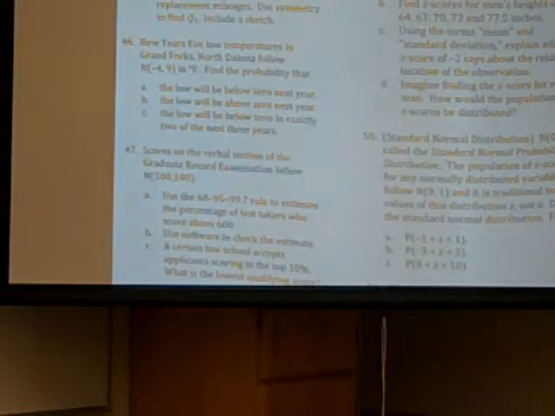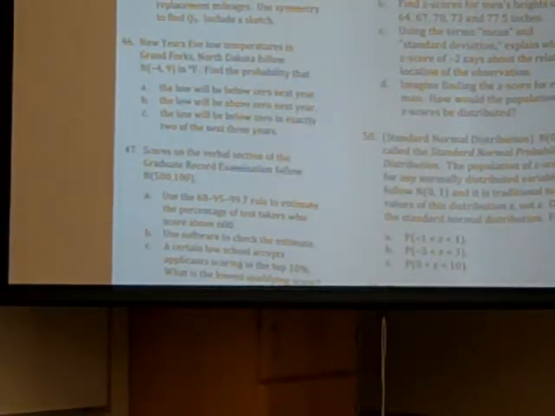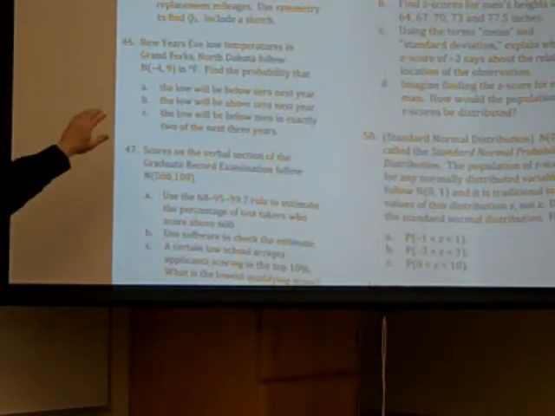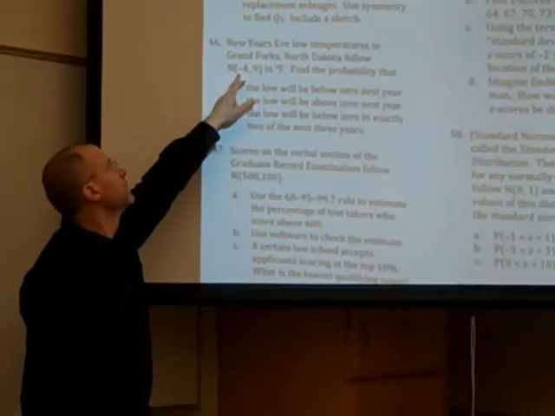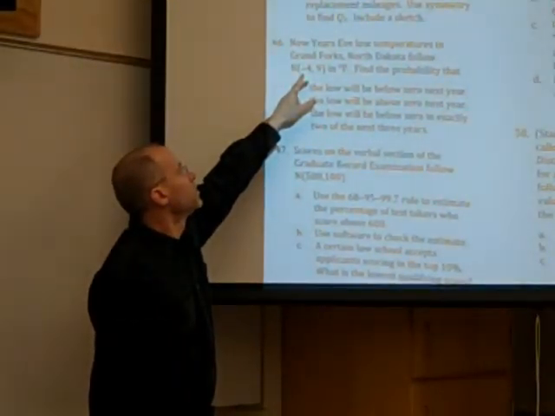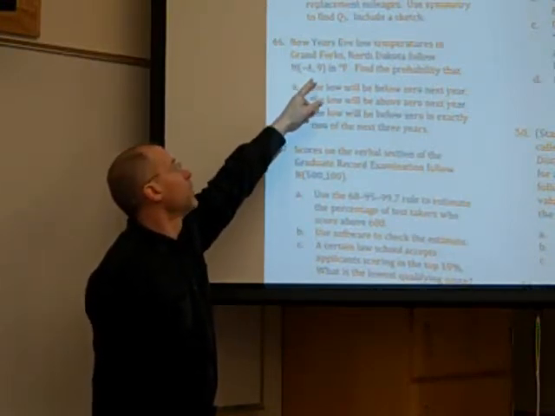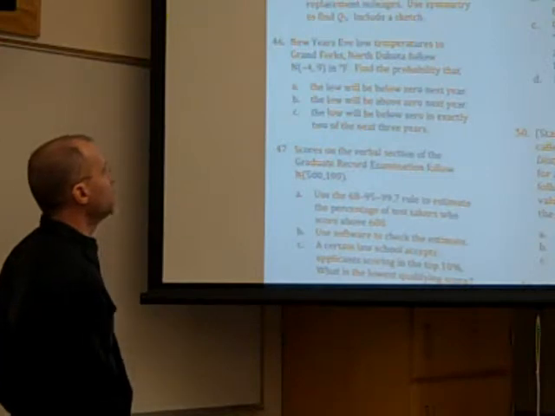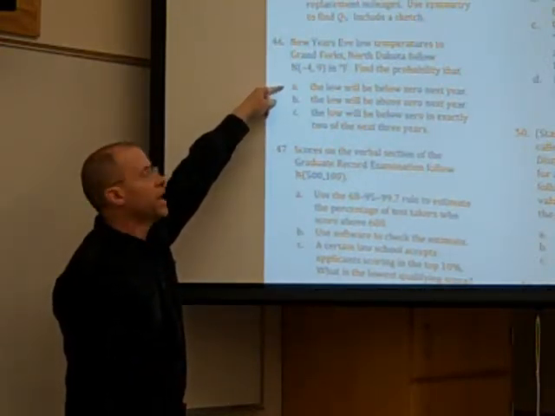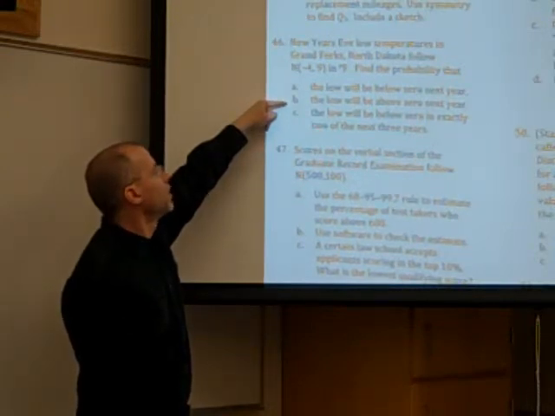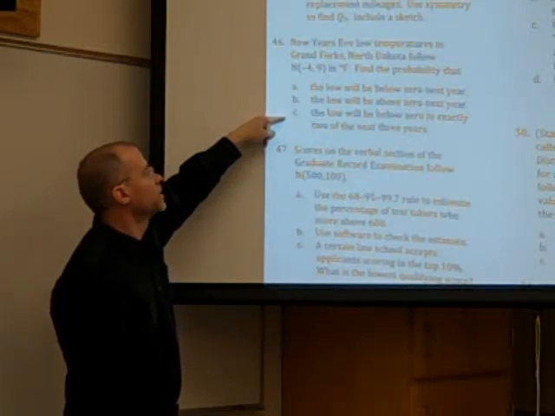Let me point out one that some people find kind of tricky, number 46. It gives you this setup with a normal distribution, N(-4, 9). Of course, that means New Year's Eve low temperatures in Grand Forks, North Dakota follow a normal distribution with a mean of 4 below 0 and a standard deviation of 9 degrees. And then the questions are, find the probability that the low will be below 0 next year, the low will be above 0 next year, and the low will be below 0 in exactly 2 of the next 3 years.